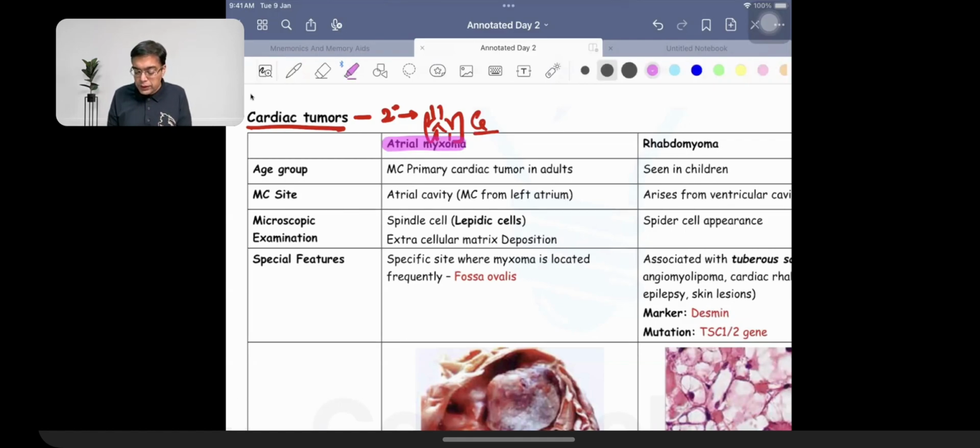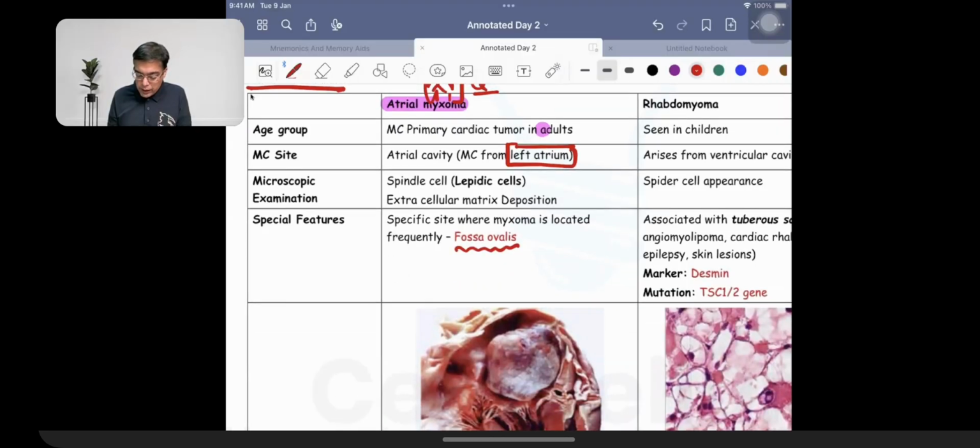This was asked in 2023 and 2024, atrial myxoma. Myxoma is an example of the most common primary cardiac tumor that is seen in case of adults. A for adults, A for myxoma. A for remember atria as well. So myxoma is going to be arising in predominantly the left atrium. And please remember the fact that this is going to be having a specific site where it is going to be associated with the term fossa ovalis.